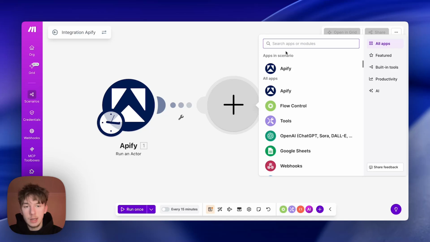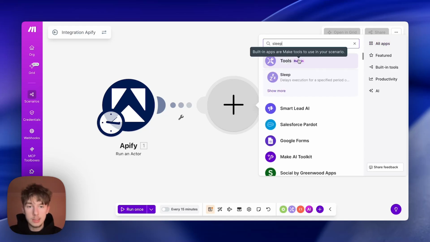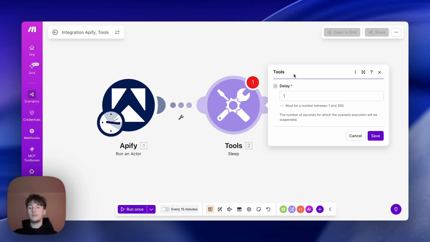The second thing we're going to do is add a sleep module, and this sleep module is going to allow Apify, this actor, to go out and scrape these comments from YouTube. It's going to let us save some time essentially, right? If we run the actor and try to grab the data instantly, it's not going to work because Apify has not grabbed the data yet, right? We've put a delay here with the sleep module, so Apify can go ahead, grab the data, and then after that, we can grab the data we want, right? It'll make more sense as I go through this, but that's essentially what we're doing.